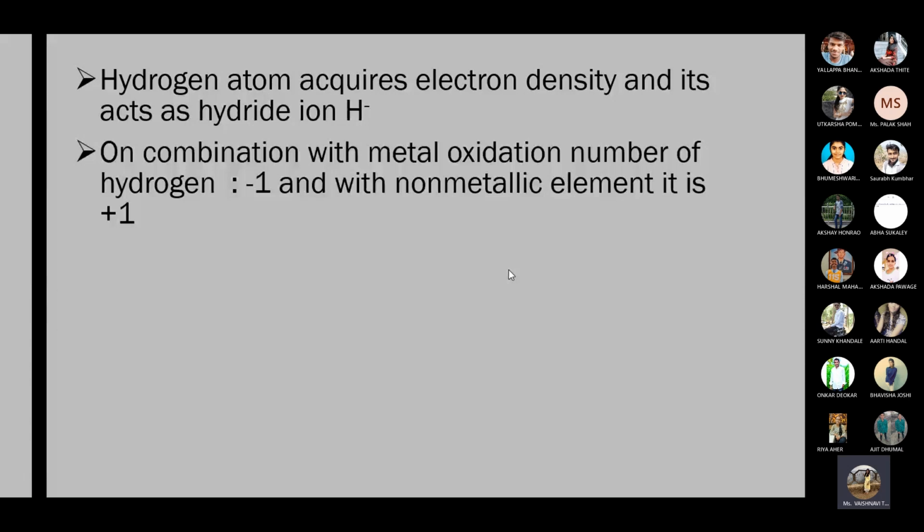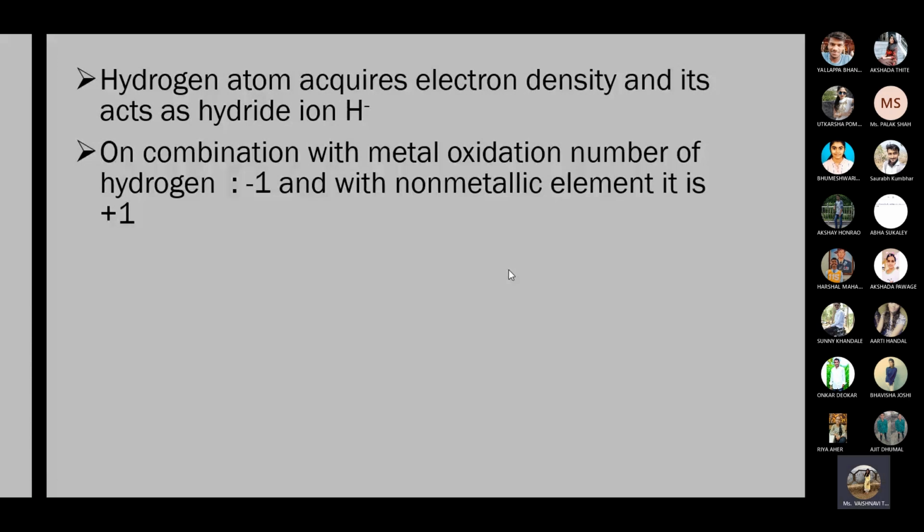So that time chlorine will have a negative charge, Cl minus, and hydrogen will carry the +1 charge, H plus. In a similar manner, metals are electropositive, so that time hydrogen will carry a negative oxidation state.